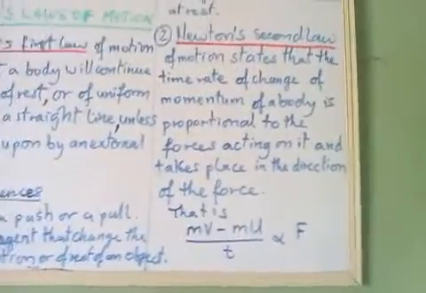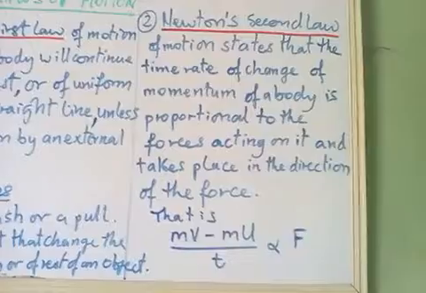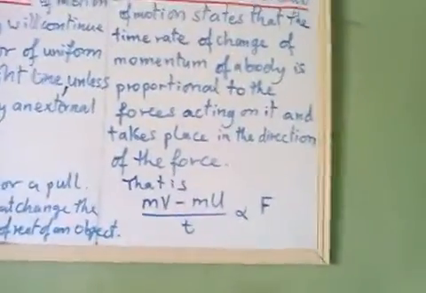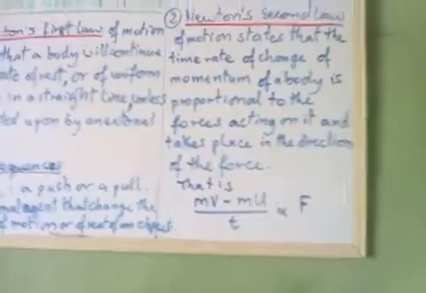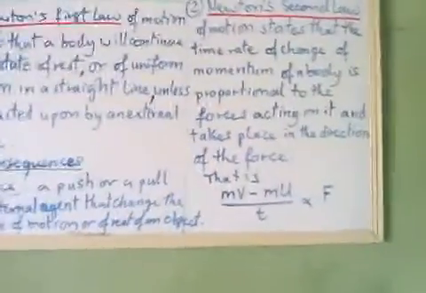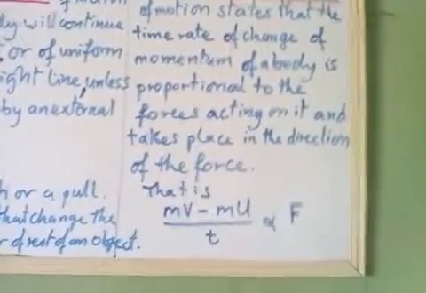You know that forces are vectors. So when many forces are acting upon an object, it is the resultant that will be felt by the object. The object does not know the number of forces acting upon it, but the resultant force of all those forces is what that object will be feeling.